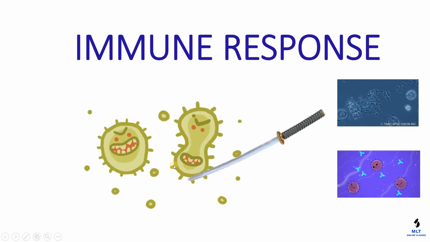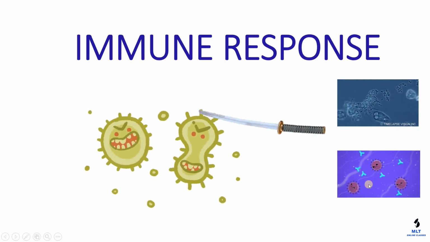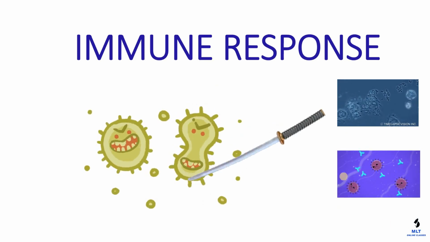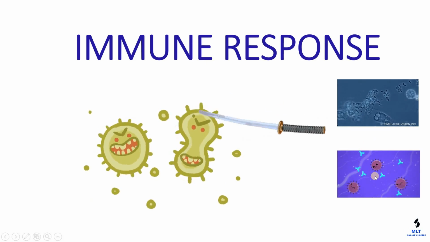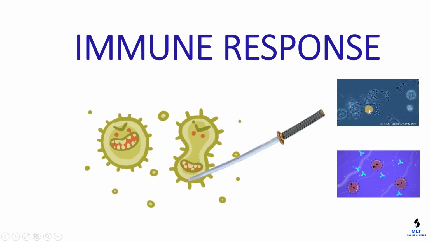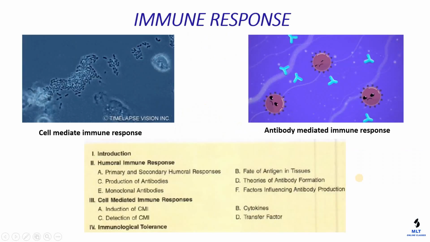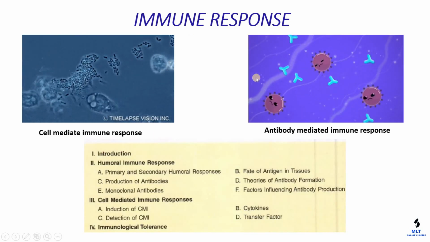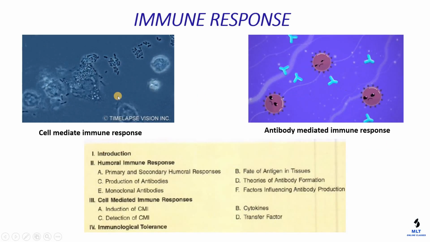And our body also kills pathogens by antibodies. With the help of antibodies, it will neutralize or agglutinate or immobilize the bacteria or other microorganisms and kill them. This kind of immune response is called humoral immune response or antibody mediated immune response. I will discuss both cell mediated immune response and humoral immune response in detail in these lectures. So these are the two types. First I will discuss humoral immune response, then we will discuss cell mediated immune response.